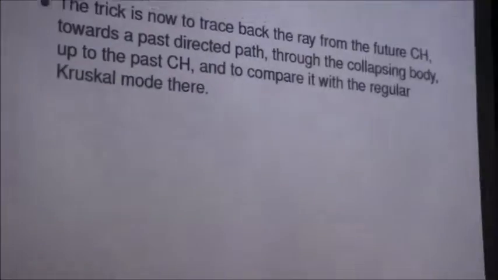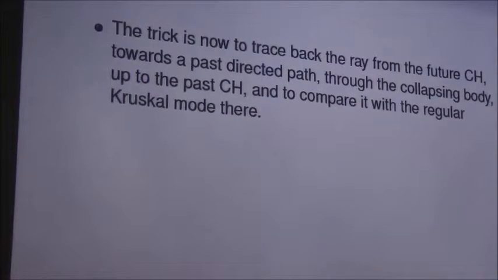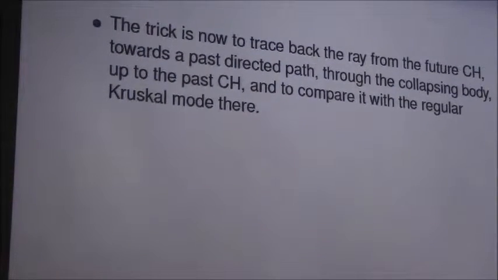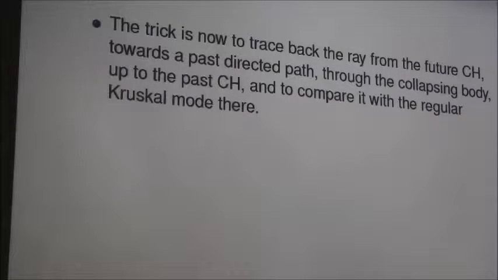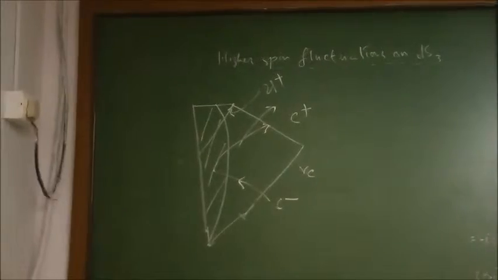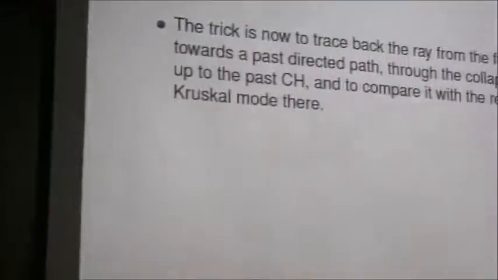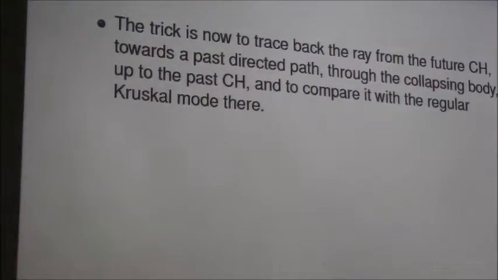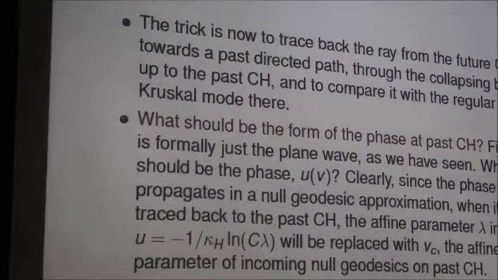So now the trick is to determine the effect of the scattering. We take this mode on the past cosmological event horizon backwards along a past-directed path. We take it back, re-enter the collapsing object, and trace it back up to the past cosmological event horizon. This is the idea. It will then be compared with the regular Kruskal mode there. You can compute the Bogoliubov transformations.